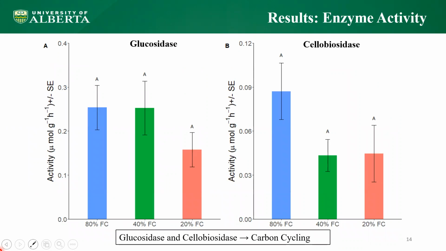So we chose two carbon cycling enzymes to measure: glucosidase in panel A, which is responsible for cellulose degradation, and cellobiosidase in panel B, which is responsible for glucose hydrolysis. It is observed that both enzyme activities are not significantly affected under drought.